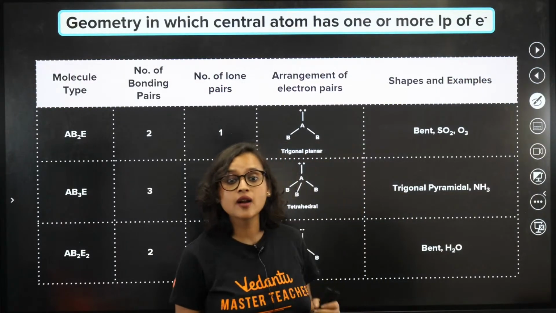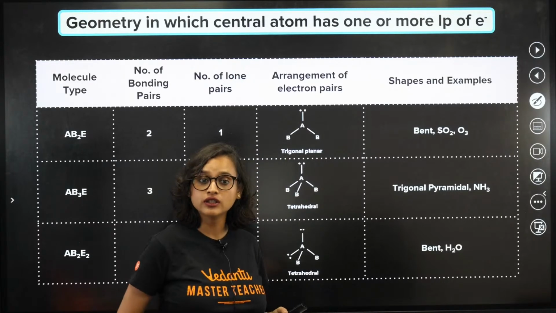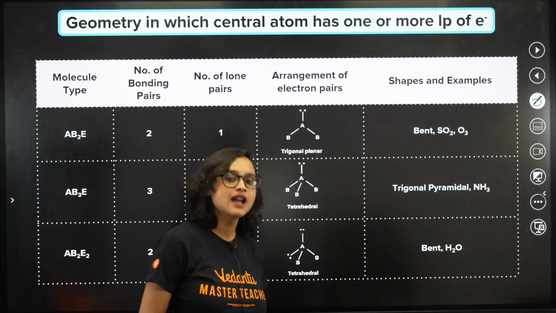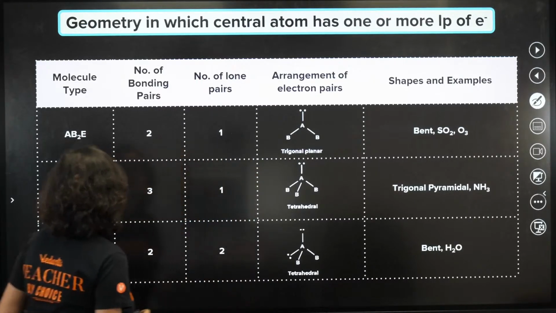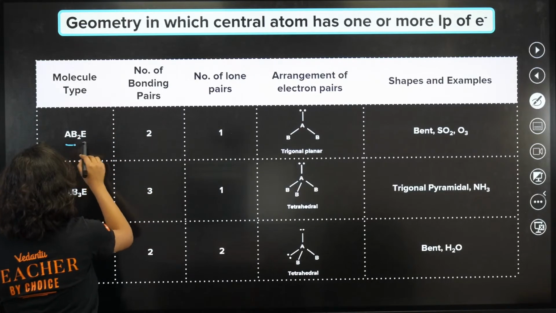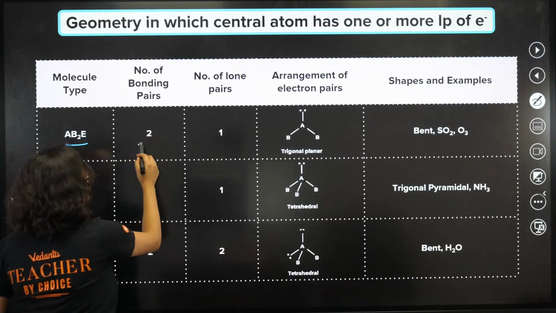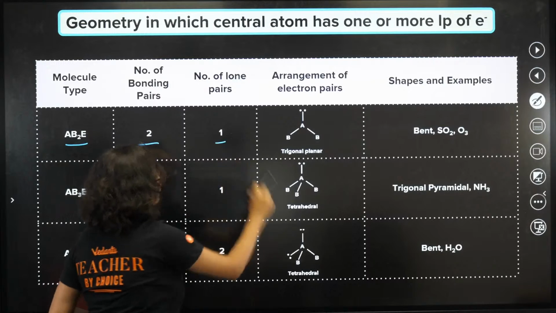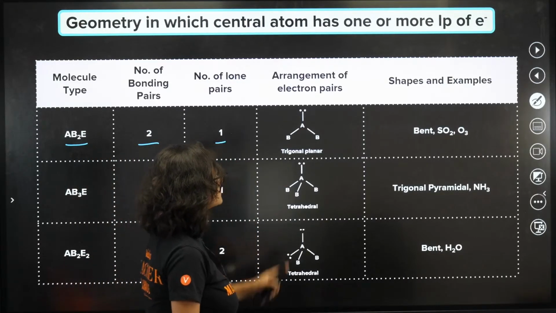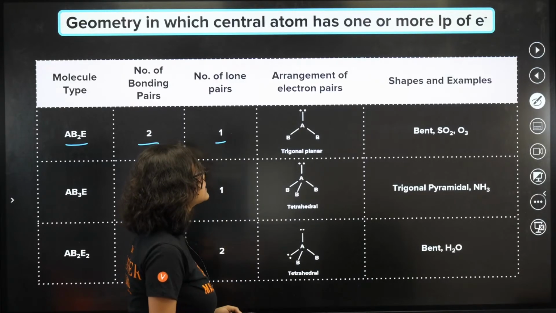There are bond pairs, that means there can also be lone pairs, right? Now, let's understand this. So, we have molecule type AB2E. Two bond pairs are there and there is 1 lone pair, okay? So, the arrangement of electron pairs is trigonal planar.